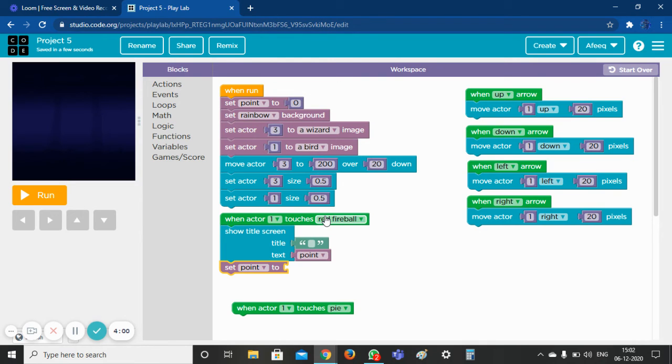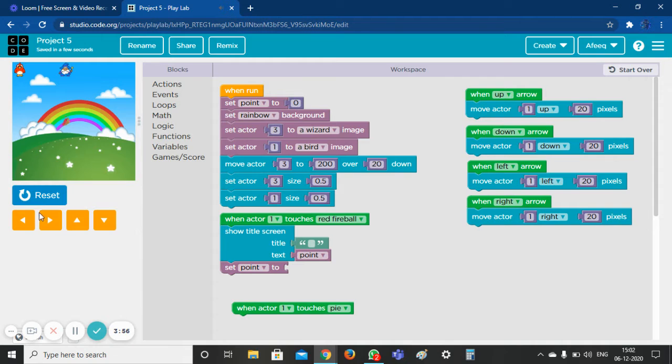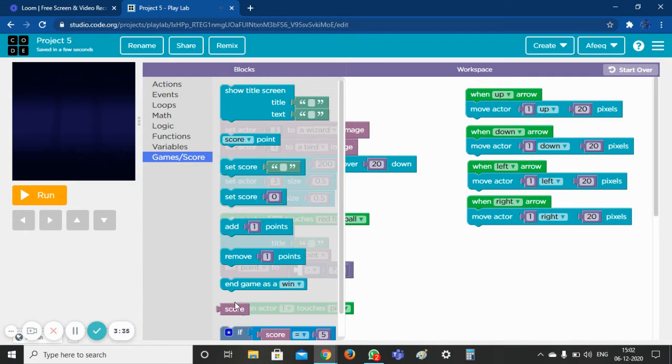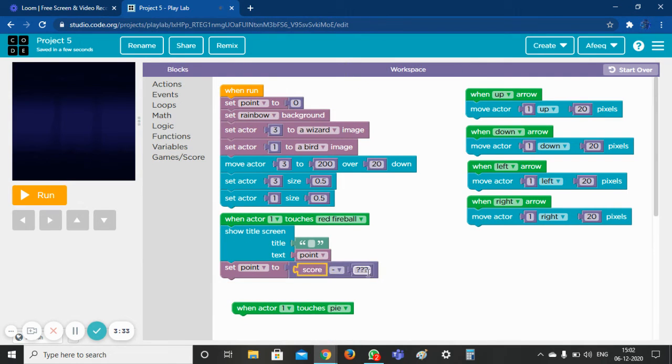When the actor one touches the red fireball, that is the little bird. When it touches the red fireball, we have to minus the score. So we go to math and then take this one block and then put minus inside. And now here we take this one and then go to games or score and then put this here. And then score minus 1.